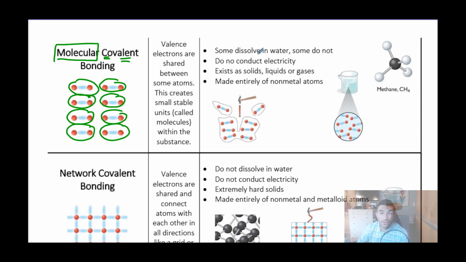In these types of substances, some dissolve in water and some don't, and we went over a rule in chapter 8 that helps us determine it: like dissolves like. So it was based on polarity. If the two substances have similar polarities, they will dissolve. If not, they won't. So water is a polar molecule, so the only molecular covalent substances that will dissolve in water are other polar substances. We'll go over polarity and how to determine that in the chapter 8 review video.